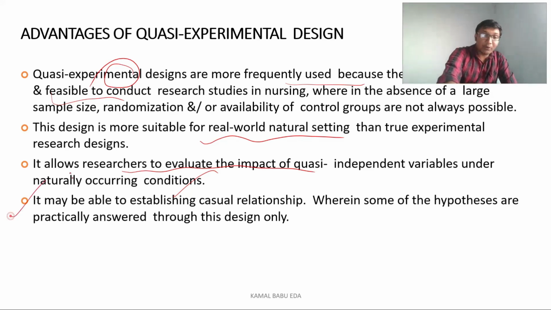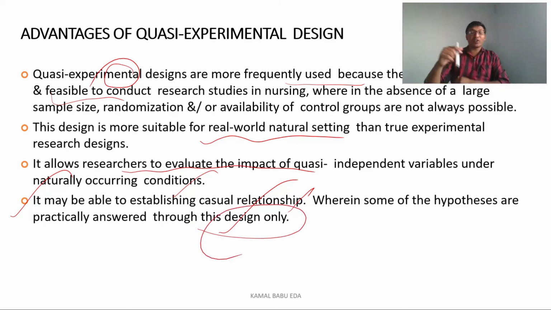And it is also able to establish the causal relationship, wherein some of the hypotheses are practically answered through this design. So if you see, some of the hypotheses that we are formulating are practically answered through this design only. Why? Because we cannot manipulate the independent variable here. They have to occur naturally, so these are some advantages of quasi experimental research design.